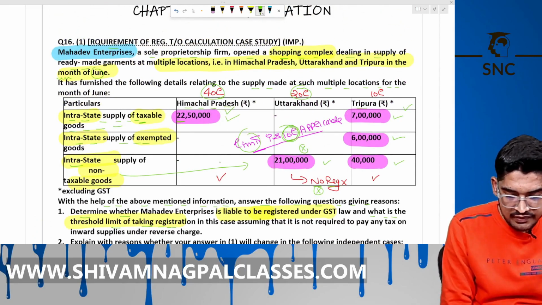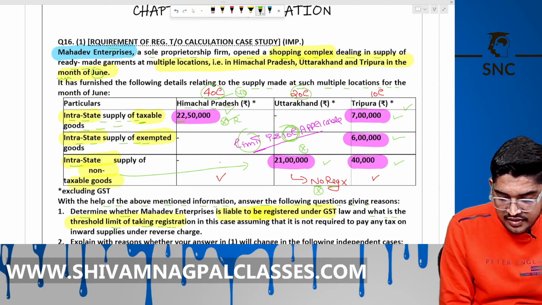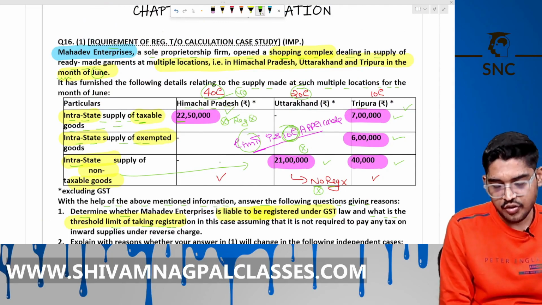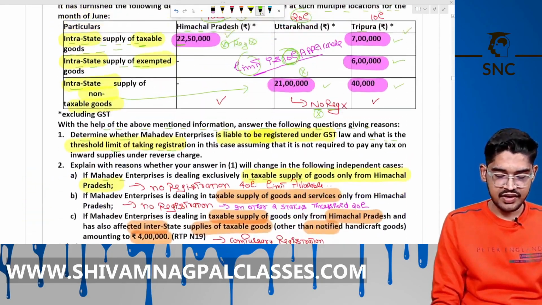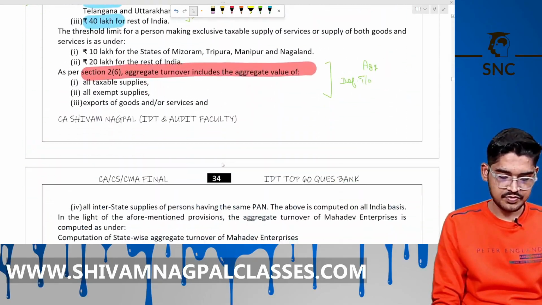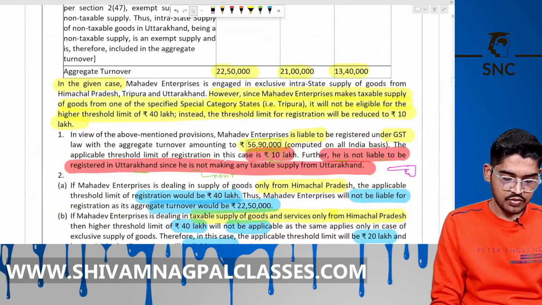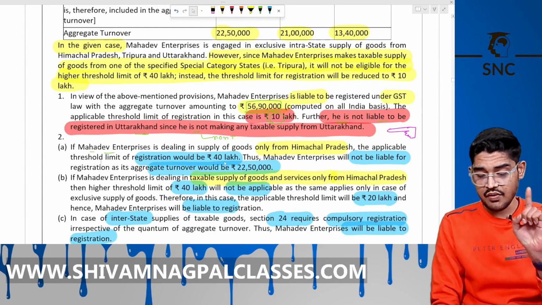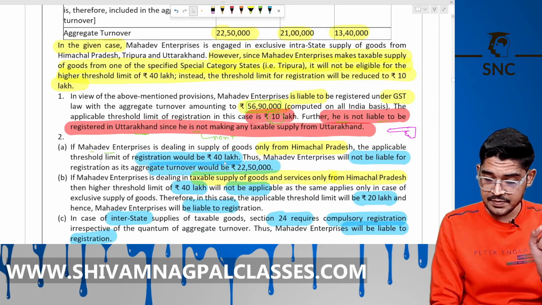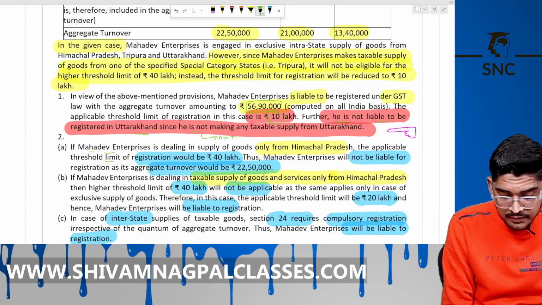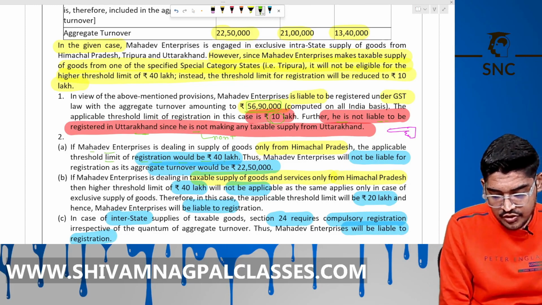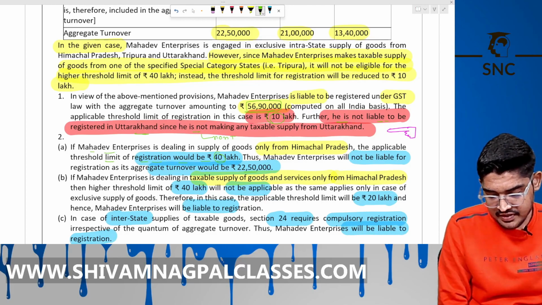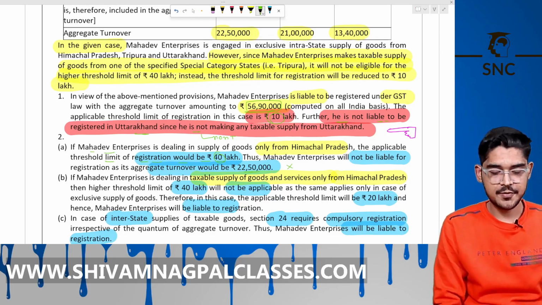Now the limit will be 40 lakh and no registration is required. The same is given here. See here, answer of 2, part A. If Mahadev Enterprises is dealing in supply of goods only from Himachal Pradesh, then the threshold will be 40 lakh, and he is selling goods for 22 lakh 3,000 rupees, so registration is not required here.